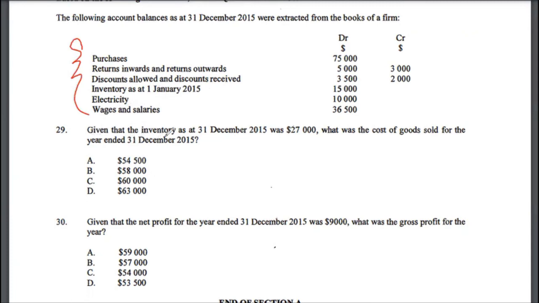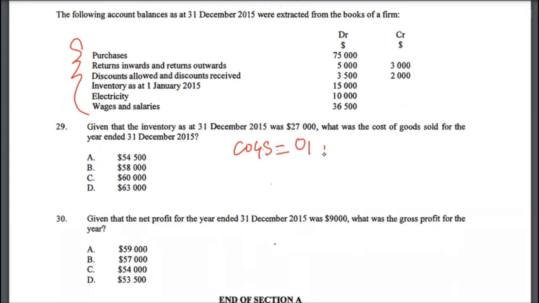And let's look at the question. Given that the inventory as of 31st December 2015 was $27,000, what was the cost of goods sold for the year ended 31st December 2017? So for cost of goods sold, as we have seen, COGS is opening inventory plus purchases minus closing inventory.